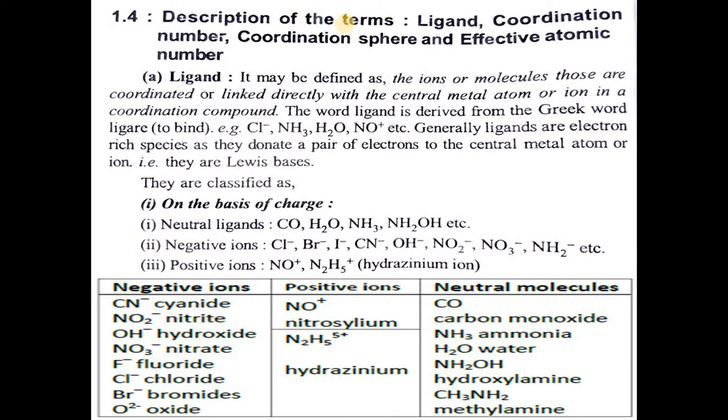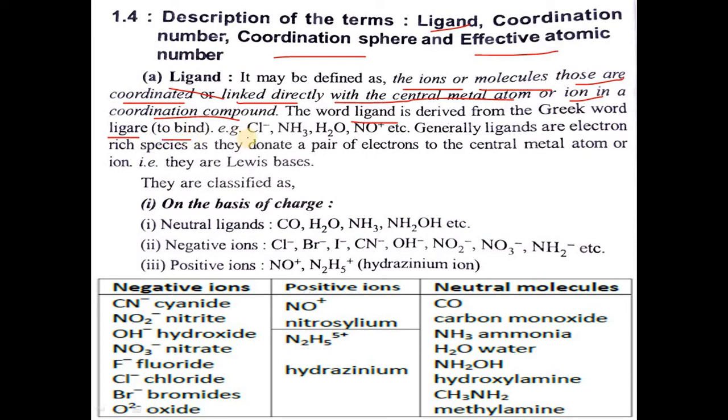Then we will see a description of the terms ligand, coordination number, coordination sphere, and effective atomic number. First, what is a ligand? Ligands are the ions or molecules that are coordinated or linked directly with the central metal atom or ion in a coordination compound. The word ligand is derived from the Latin word ligare, meaning to bind.